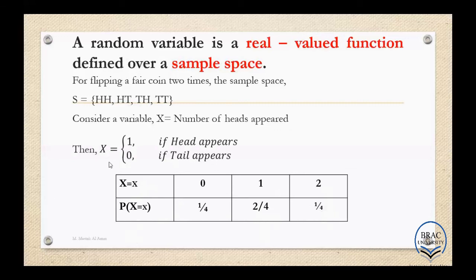So now back to our definition again. It is said that random variable is a real valued function, right? So this is the functional form. See, when x equals to 0, we have the probability 1 by 4. So we can say x comma p of x is the functional form. And see, it is defined over a sample space. So this x is defined over this sample space. Now I hope it is clear what is random variable, right? Okay. So finally, we can say x is a random variable from this table.